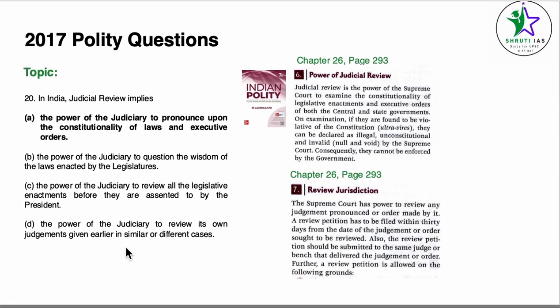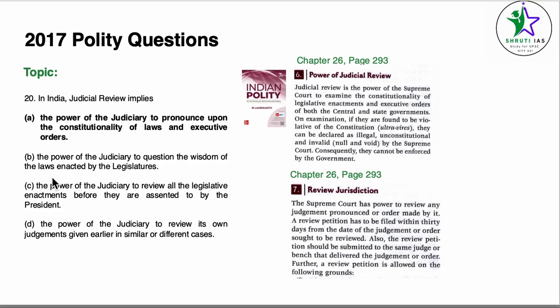Coming to question number 20. In India, the judicial review implies the power of the judiciary to pronounce upon the constitutionality of laws and executive orders, the power of the judiciary to question the wisdom of the laws enacted by the legislatures, the power of the judiciary to review all the legislative enactments before they are assented to by the president, the power of the judiciary to review its own judgments given earlier in similar or different cases.